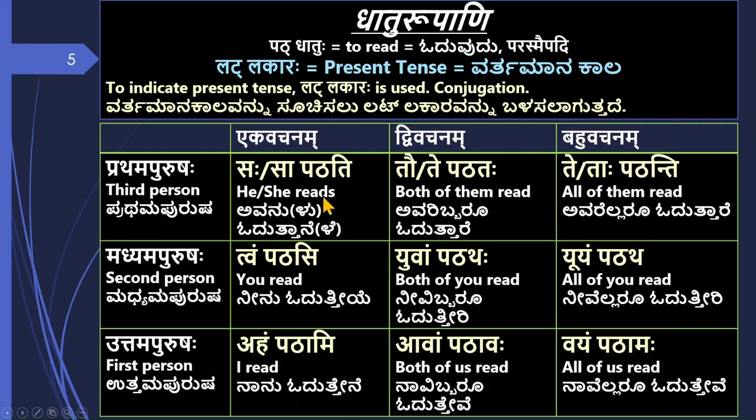So you have to have the exact noun form, the pronoun form here. You should not mix and match. You cannot say tvam pathatha, that is wrong. Tvam pathasi is the right one, and yuyam pathatha is the right one. So you should remember the conjugation forms pathati, pathataha, pathanti, etc. along with these saha, etc. If you remember these, then your sentence formation will be easier.